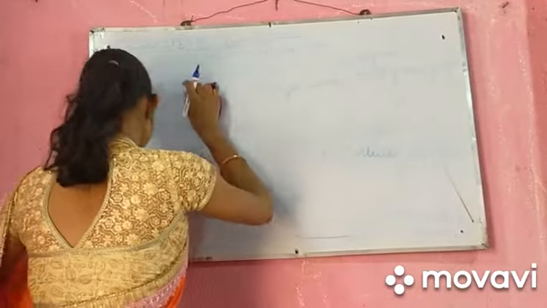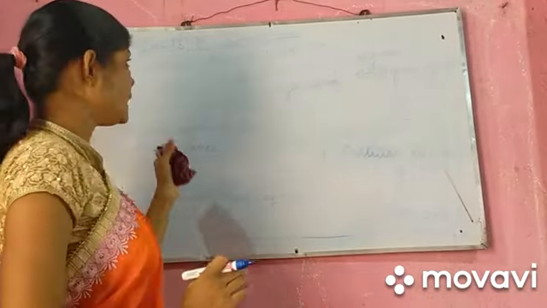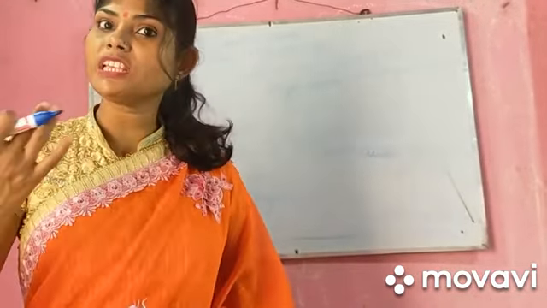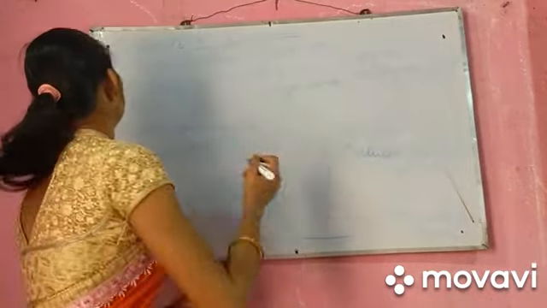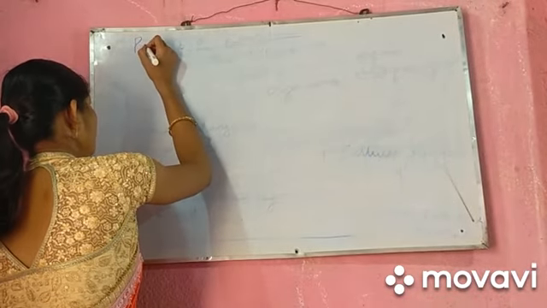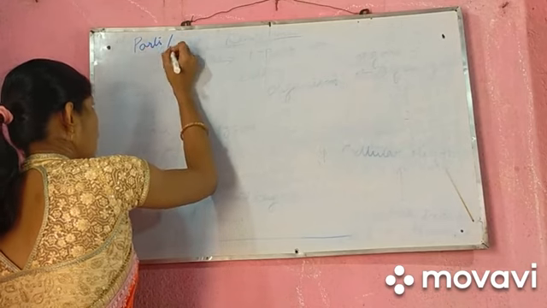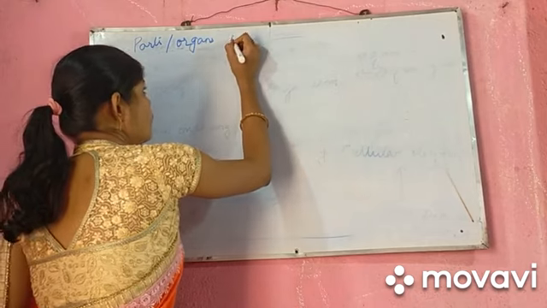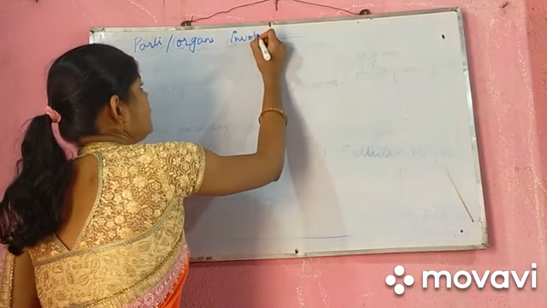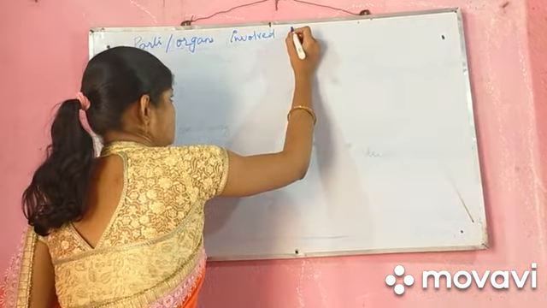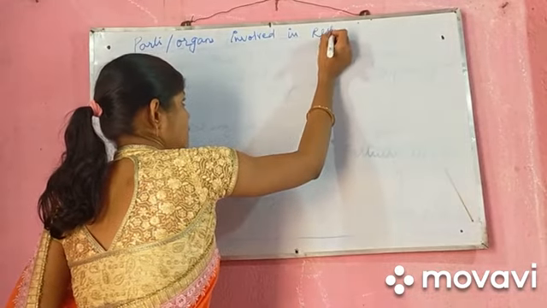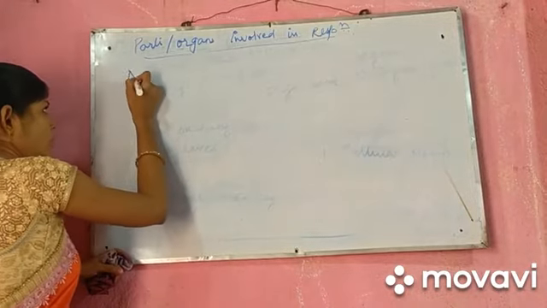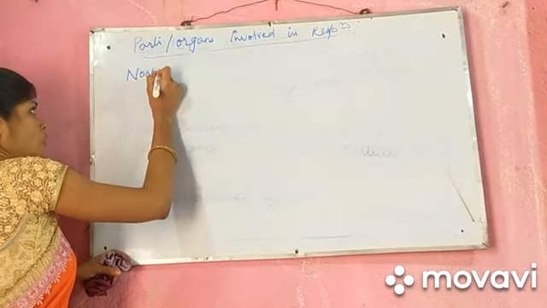Before starting this topic, let's know what are the parts, the organs involved in respiration. The number one is nostril.